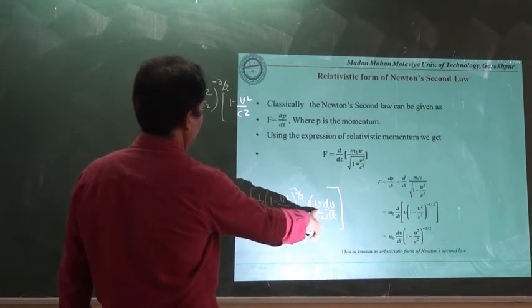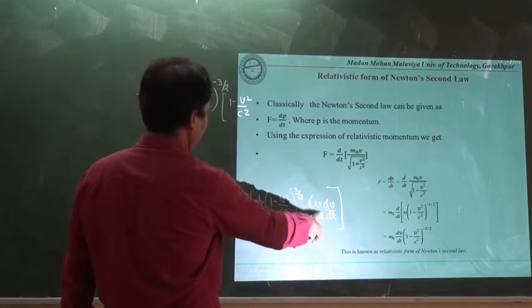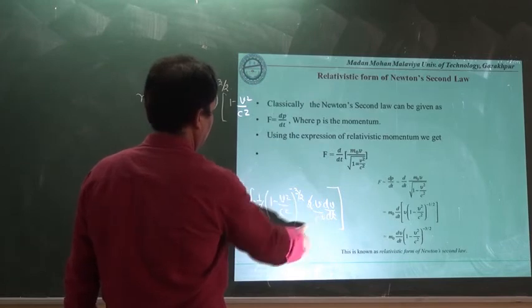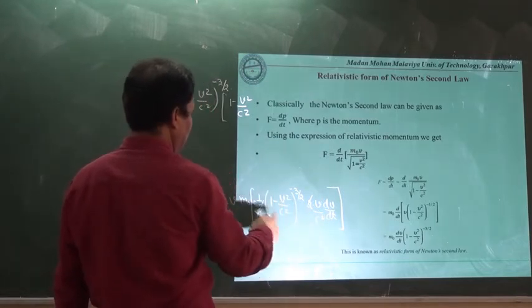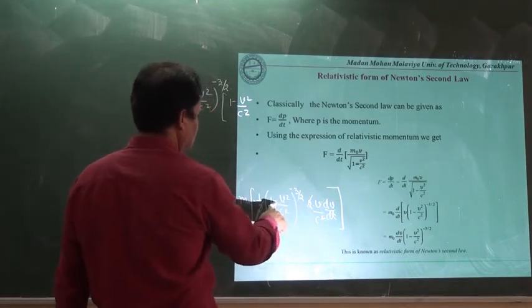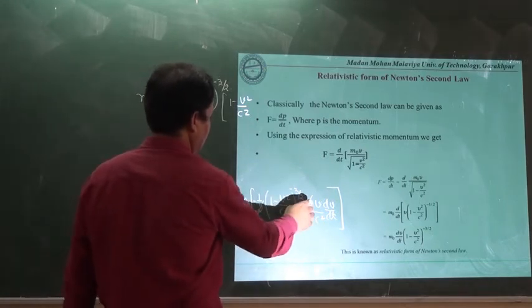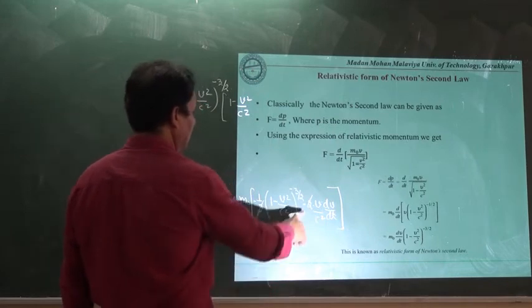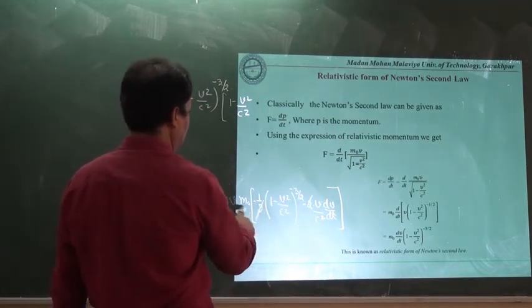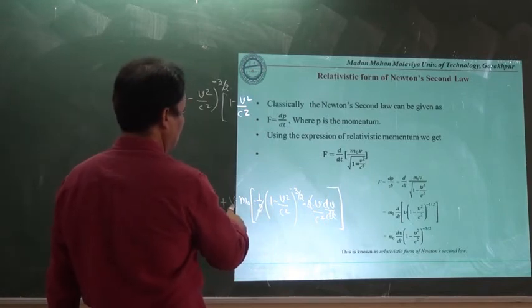and if we take this entire term as a common, and here we have v upon c square, then one negative sign will be again here, because this is minus v square upon c square. That's why the minus sign will be here, and this minus sign and this minus sign will become the positive sign, and here v is there, and this entire term has been taken as a common.